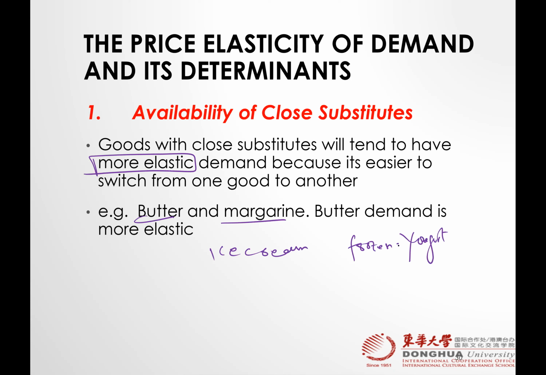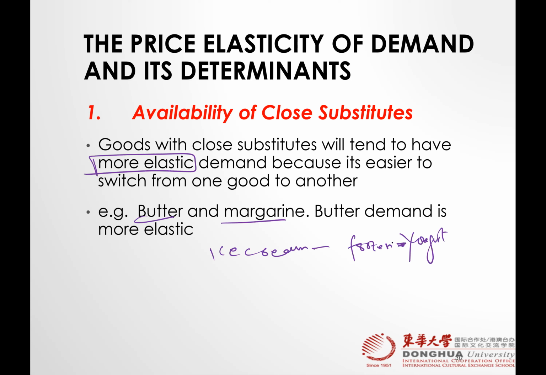So, for example, orange juice versus strawberry juice, coffee versus tea, black tea versus black coffee, Coca-Cola and Pepsi, 7-Up and Sprite.